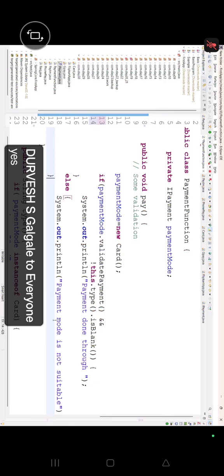Are you understanding? These are the logic, a basic level logic which every fresher and 12th class student has to know. As per this market standard, if you are at the intermediate level, you should have this much knowledge.